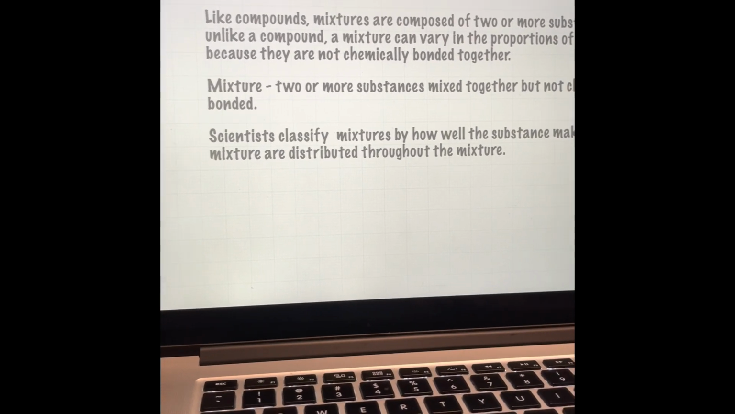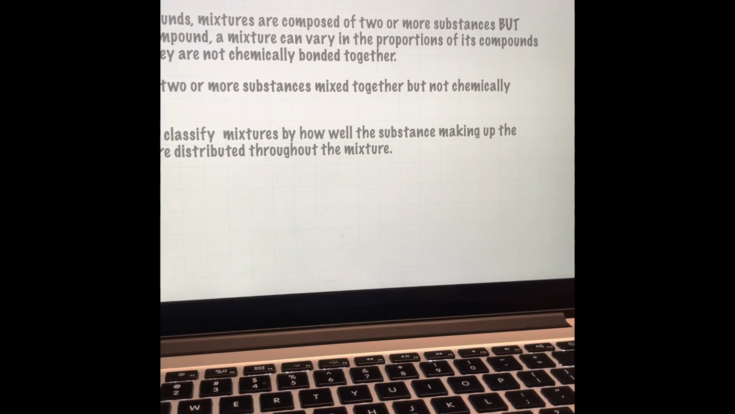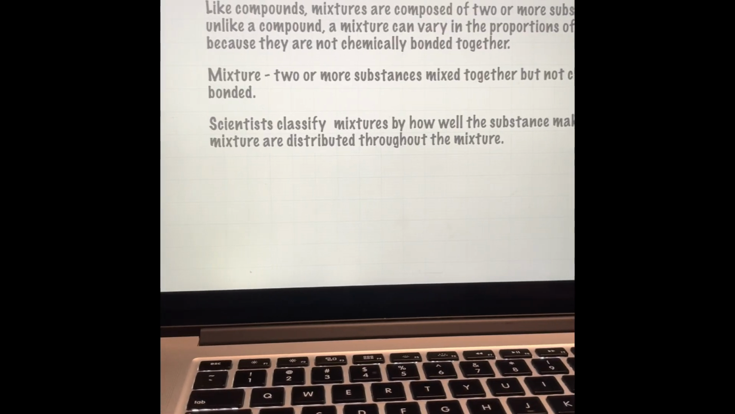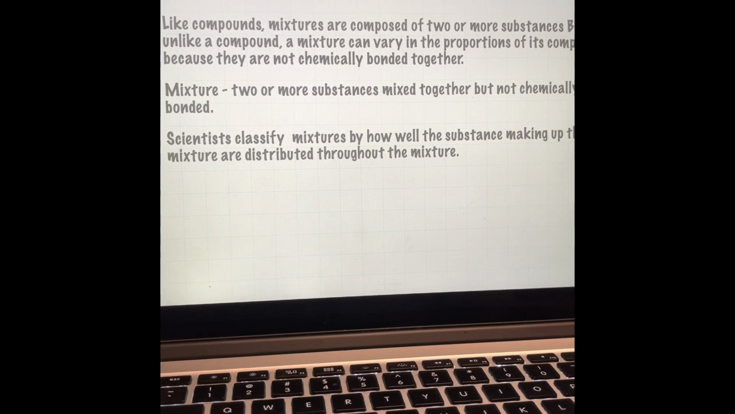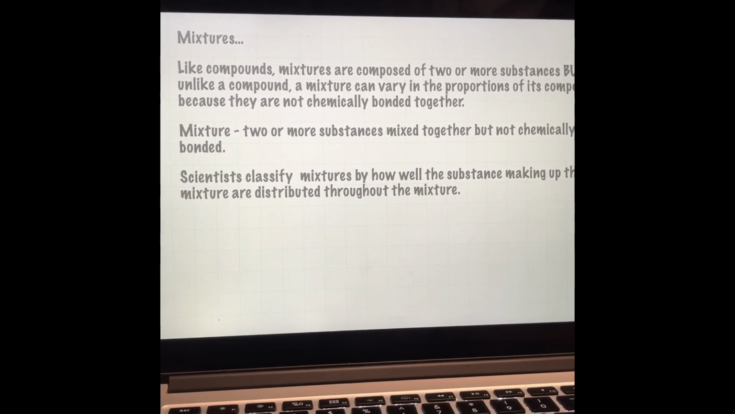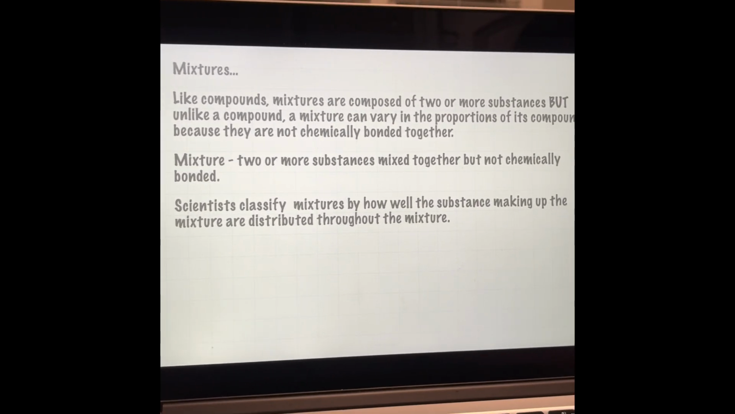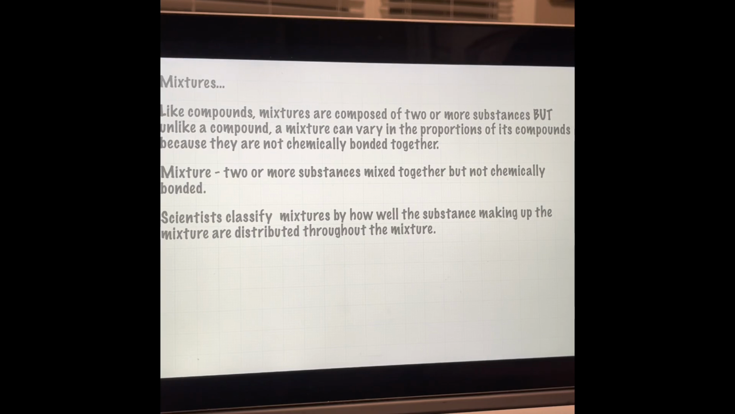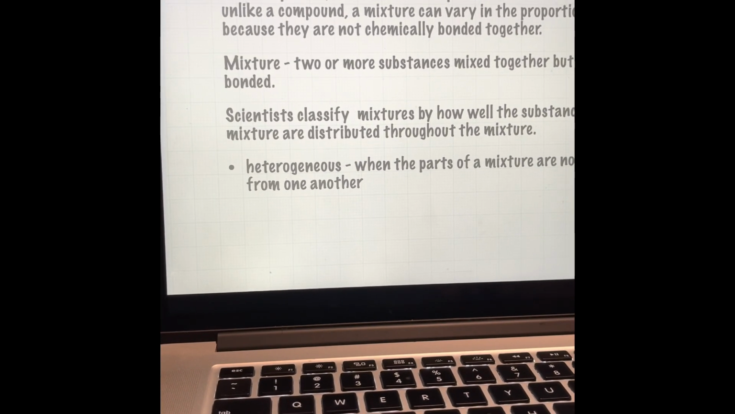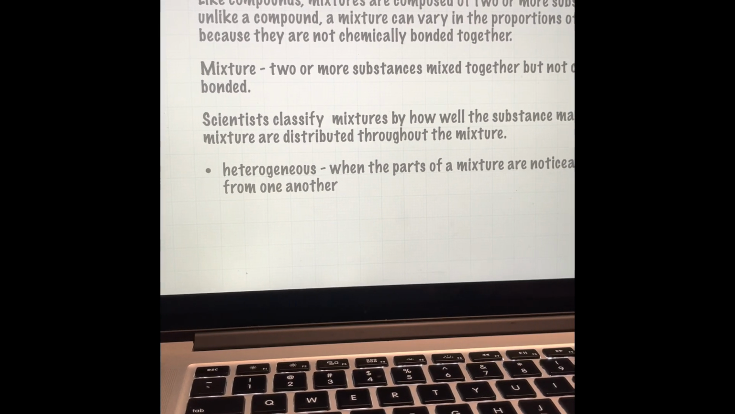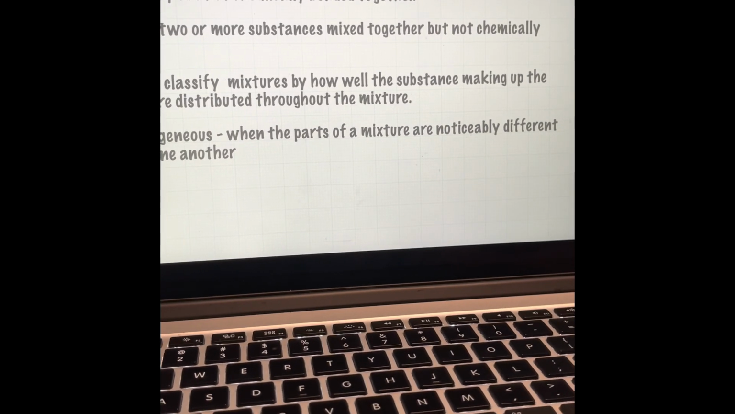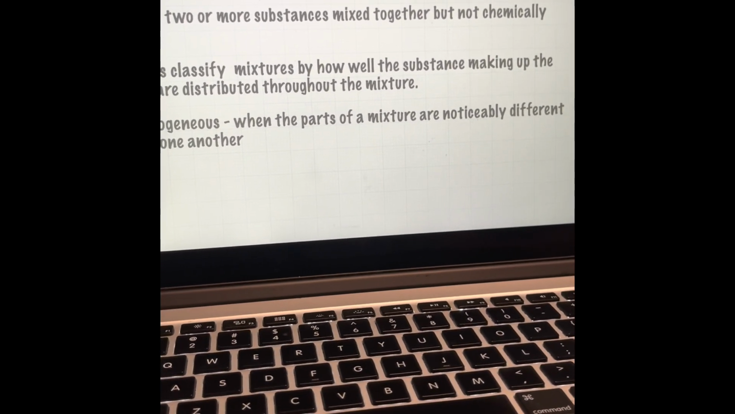Scientists classify mixtures by how well the substances making up the mixtures are distributed throughout the mixture. Sometimes in a mixture of two or more substances, both substances remain visible. For example, if you mix sand into a glass of water, both the sand and the water can be seen. When the parts of a mixture are noticeably different from one another, the mixture is classified as a heterogeneous mixture. The term heterogeneous comes from two Greek words, hetero meaning different and genus meaning kind.